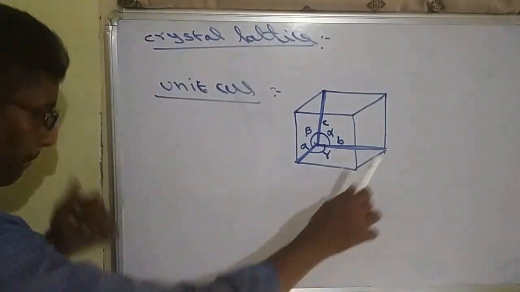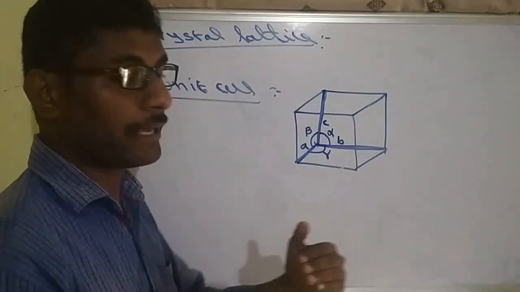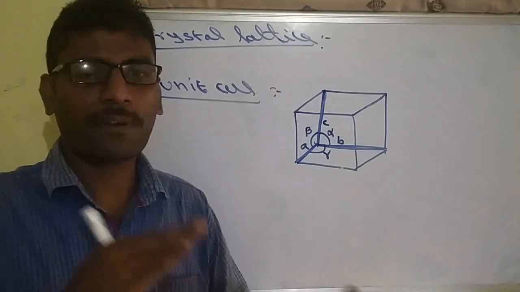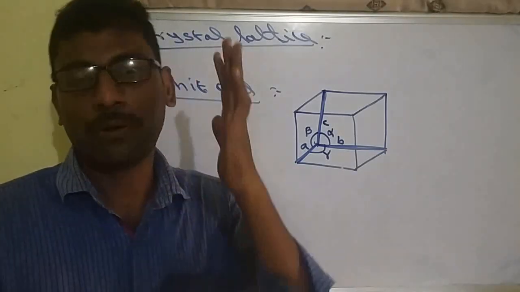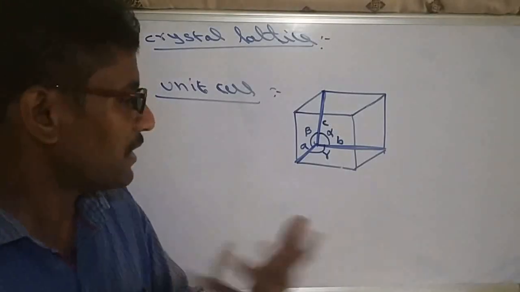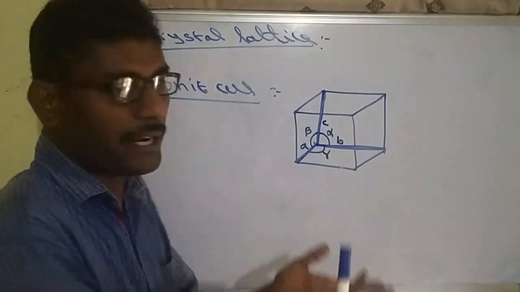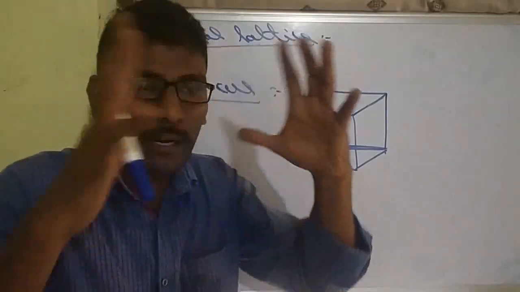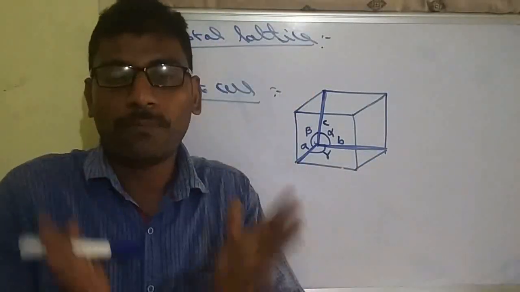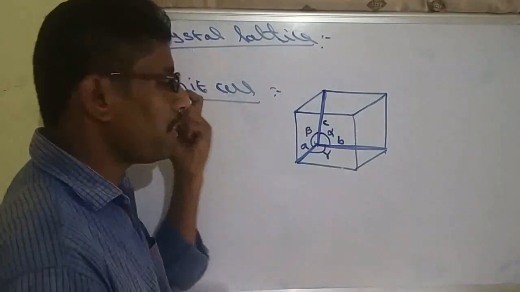Right. So these unit cells are classified in a number of ways. The first classification is based on constituent particles. What does particle mean? This cube is not a direct cube, no? It is made by particles. All particles combine and form a cube shape. That we are calling the unit cell.